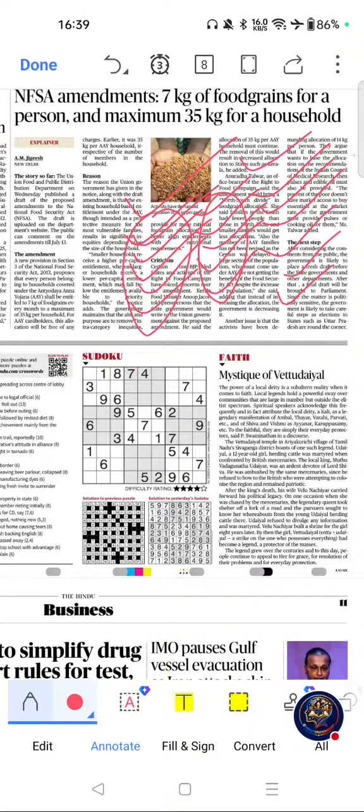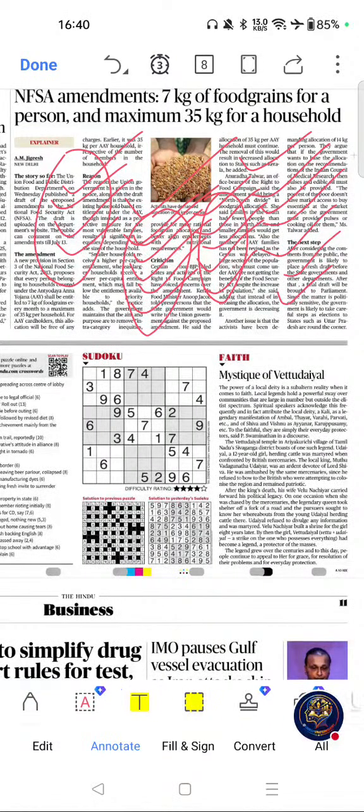Now move on to possible question areas: NFSA 2013, Antyodaya Anna Yojana, that is AAY, priority households, and TPDS. These are the possible question areas related to this article. Please go through this one. Move on to next important article from this page.